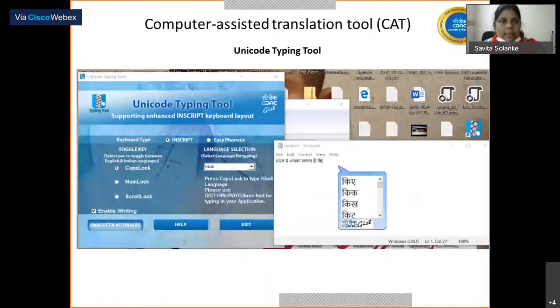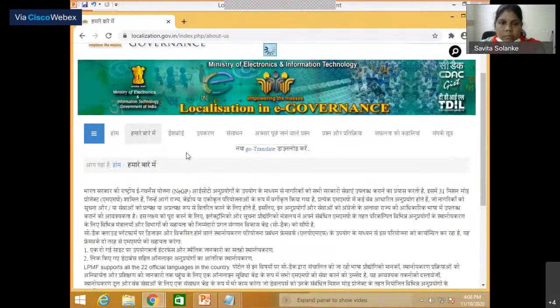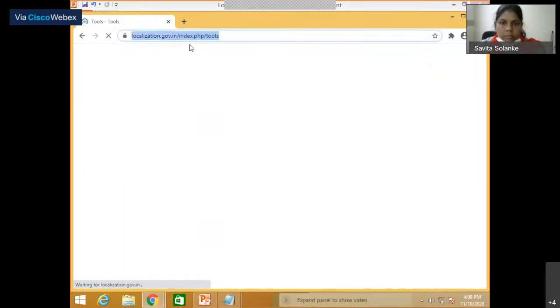Okay. These are the tools we provided to the translator for assisting their translation to make it fast. For example, this is a Unicode typing tool. This tool is available on localization.gov.in in the download section. I will showcase that. This tool is available here. All tools are freely available.